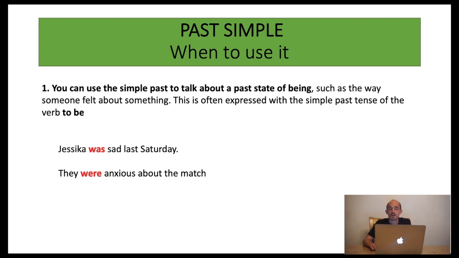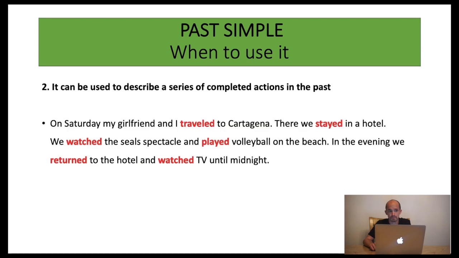You can use the simple past to talk about a past state of being, such as the way someone felt about something. This is often expressed with the simple past tense of the verb to be. For example, Jessica was sad last Saturday, or they were anxious about the match.